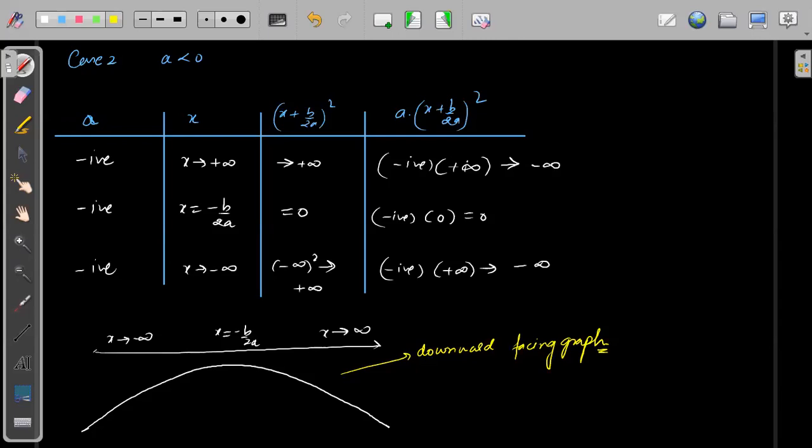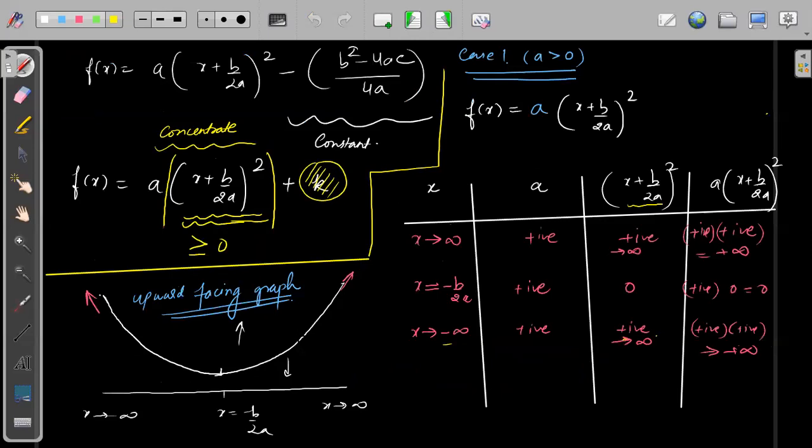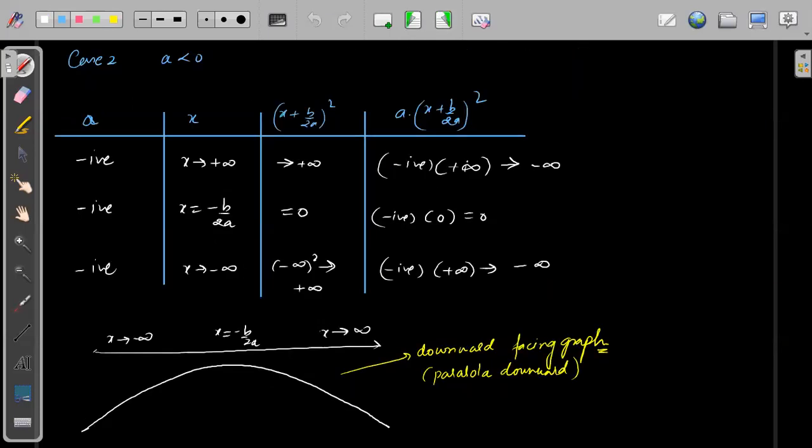Sir, then the graph will also have positive infinity, right? Yes. Okay. Is it parabolic? Yeah, we will call it parabolic. It is a parabolic curve, downward facing parabola or upward facing parabola. We have given a separate name for it. You will also hear downward facing parabola, and the previous one is an upward facing parabola. Okay, just a special name given, that's it, nothing fancy.